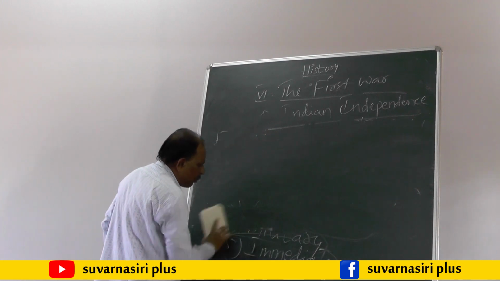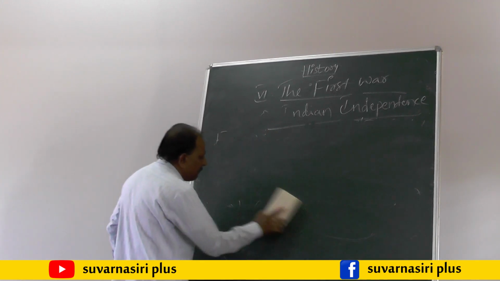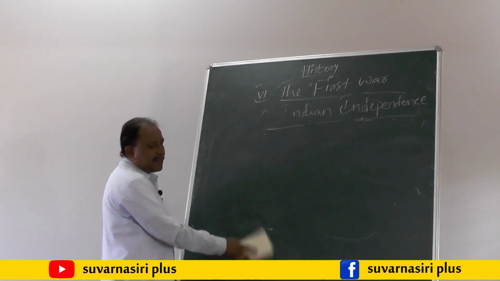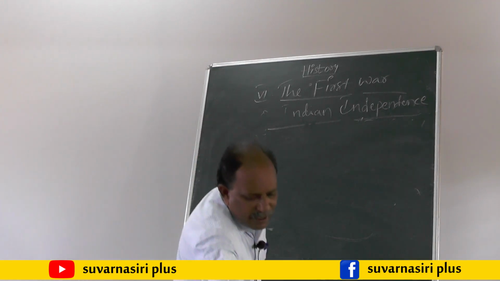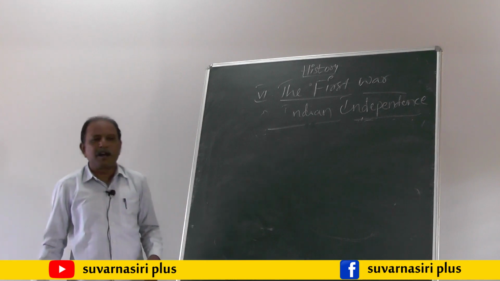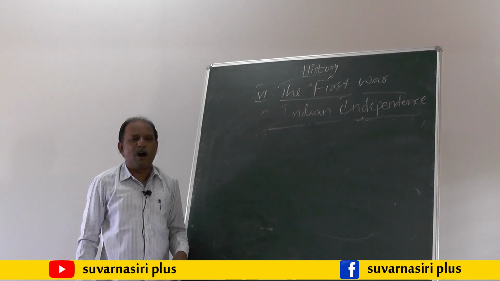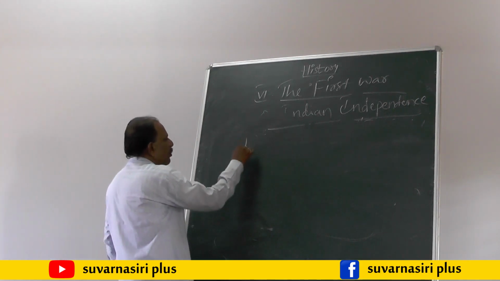Now we are coming to know the most important points we have to write. It may appear as a 3 marks question in the annual examination. The question is, what are the causes for the failure of the 1857 revolt?